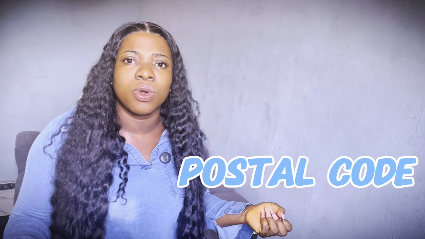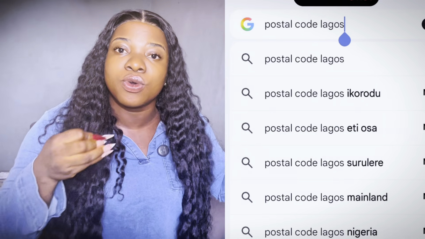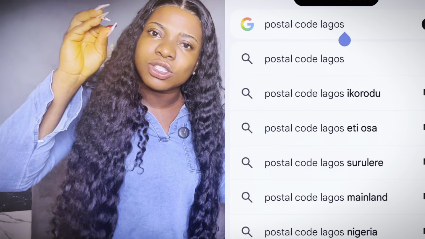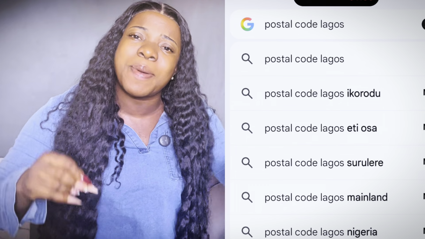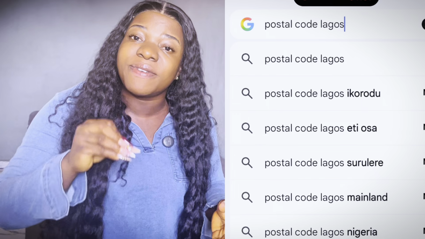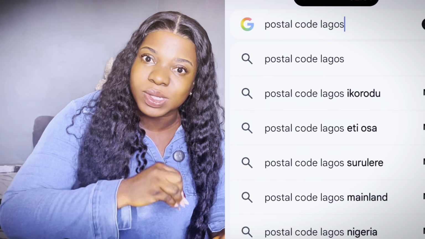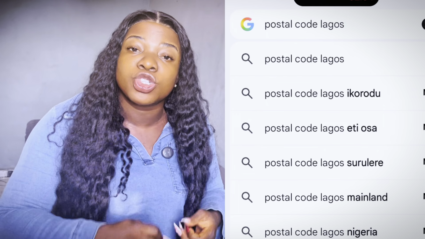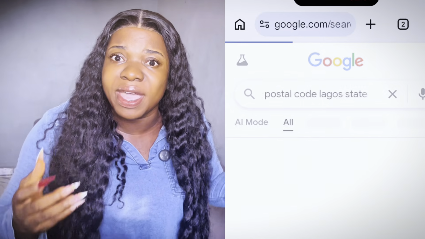And the third thing that you will need is your postal code. How do you get this postal code? Kindly Google. Getting this postal code depends on your state. If you are in Delta State, you pick up your phone, open your Google and search post code for Delta State. If you are in Lagos, you type postal code for Lagos. Google will bring out the postal code depending on the state where you are. You don't need to pay for this one.